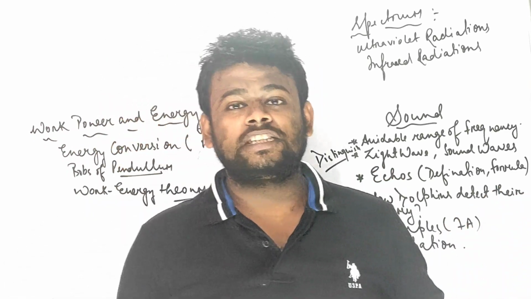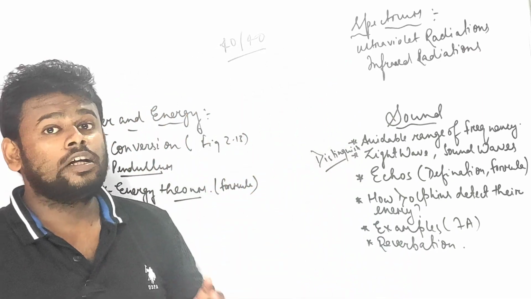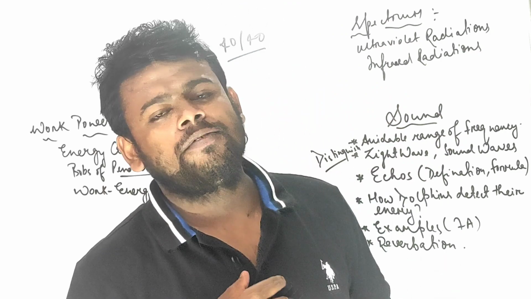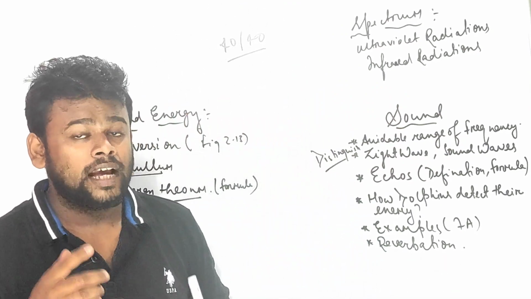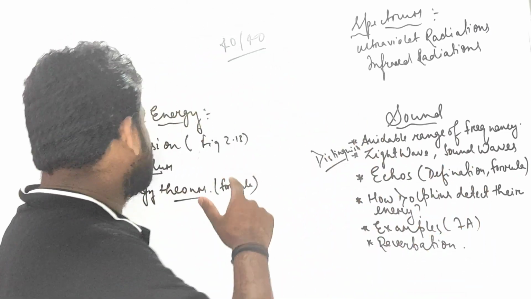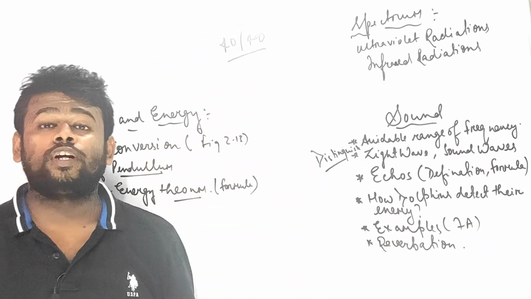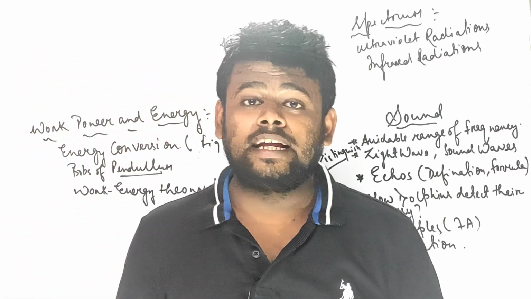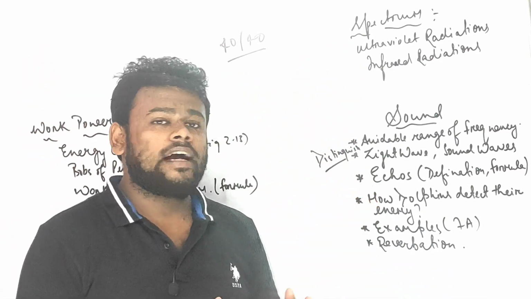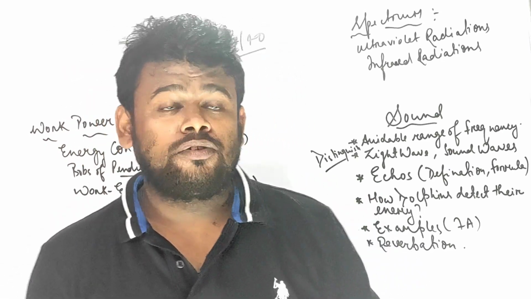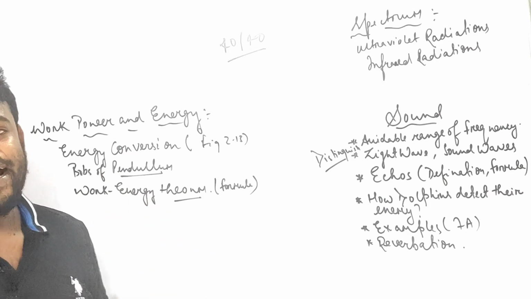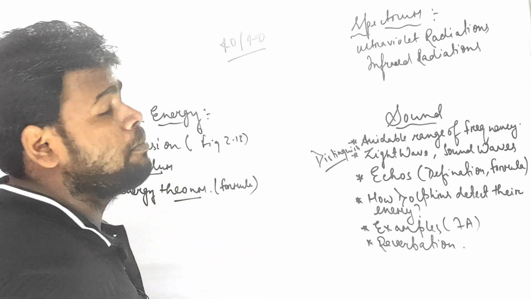Do-or-die topics of physics means the topics which you cannot skip, the topics which you have to give importance to. If you give a lot of importance to certain topics, definitely you can score 40 out of 40, guaranteed. No one can cut a single mark. That doesn't mean you will cover all the topics, but you have to practice and make yourself strong, and give a lot of priority to the particular topics.